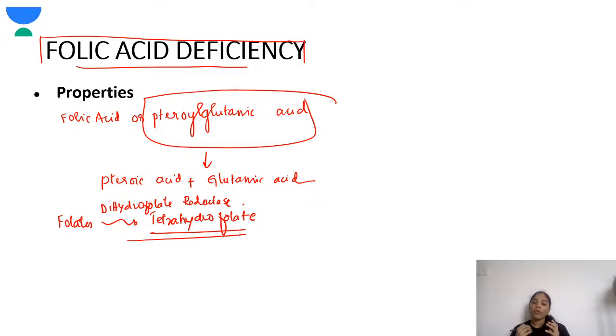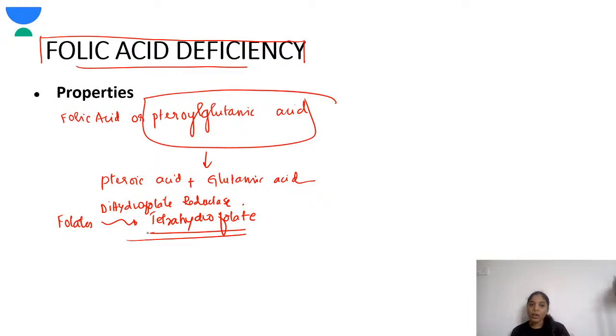Next, folic acids are available in most of the food items like fresh vegetables, green leafy vegetables, fruits, and animal organs like the liver and the kidney. There the folic acids are rich. While in vitamin B12, only the animal products are rich in vitamin B12, but in folic acid even the plant sources are rich. So this is what you need to know.